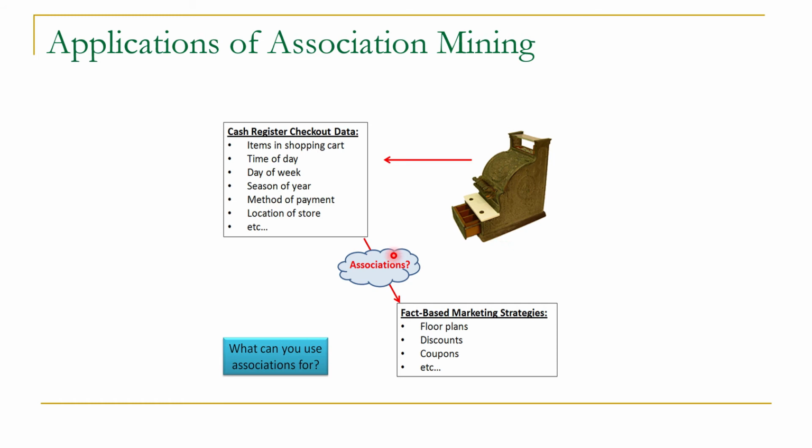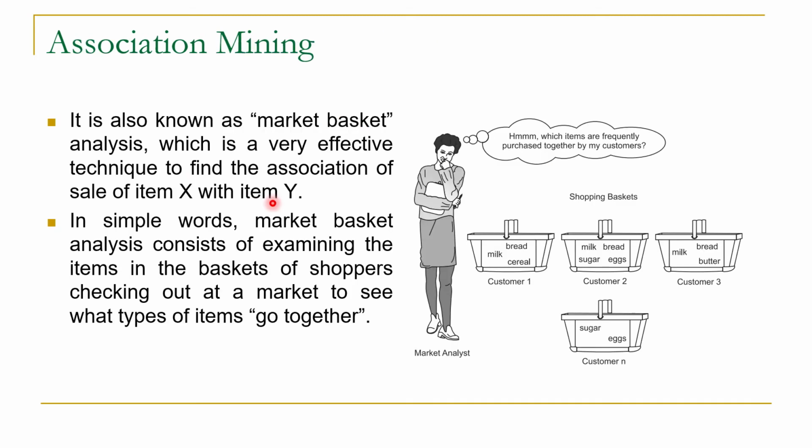In order to derive relationships in association mining, the input is the bill of the customer. And you know that in the bill of the customer we have items in the shopping cart, time of the day, day of the week, season of the year, method of payment and location of the store. The bill of the customer carries a lot of information, and we can mine this information to find association rules. Through association rules we can find out the association of sale of item X with item Y, or in simple words we check what type of items go together.